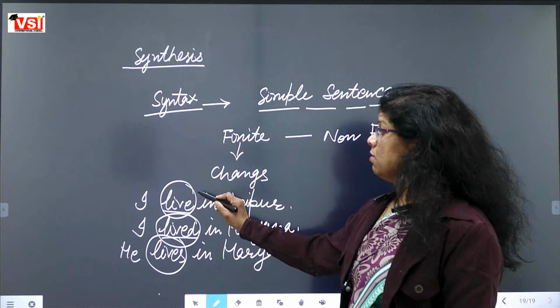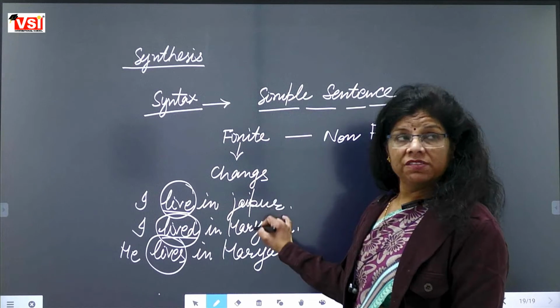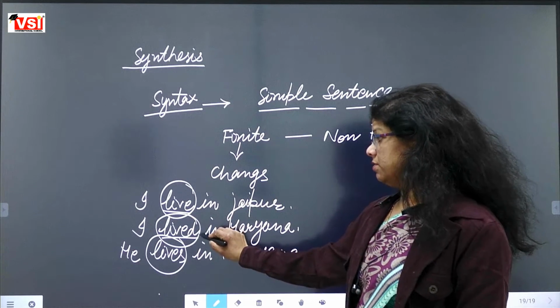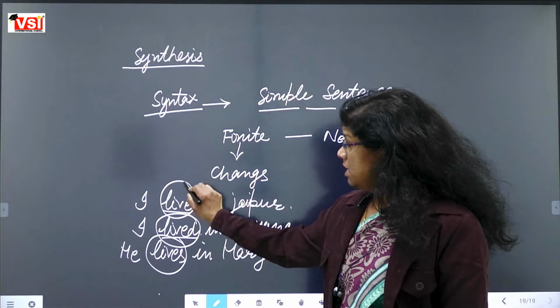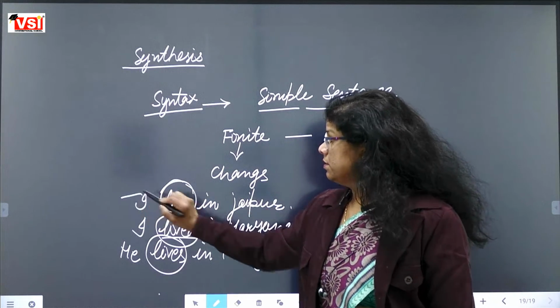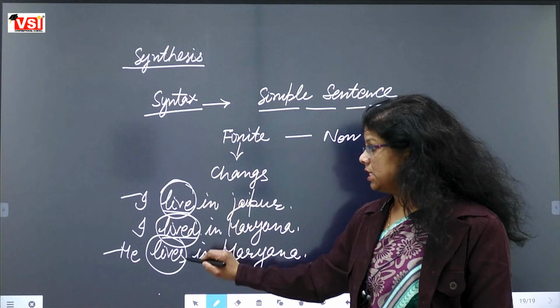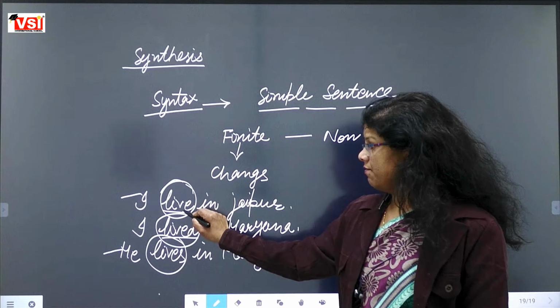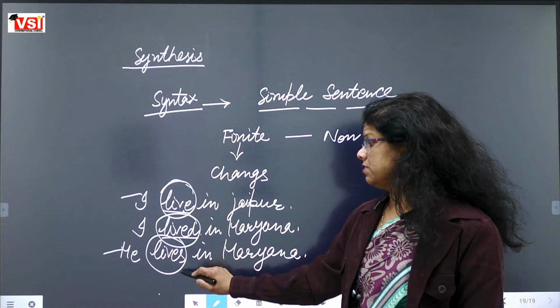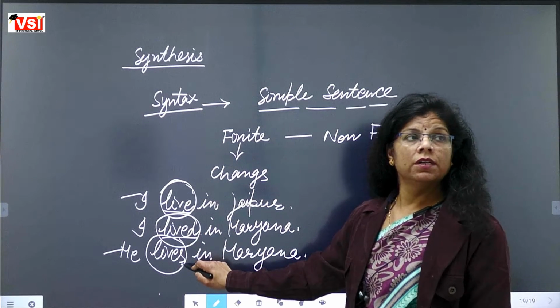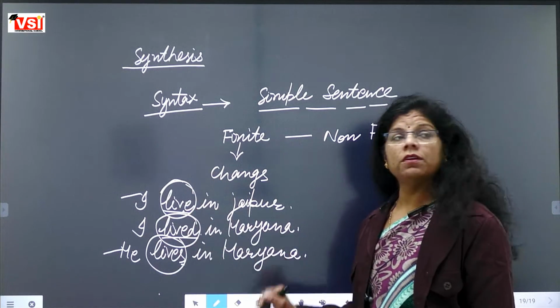It is changing according to the person. It is changing according to the tense. These sentences belong to the present, but in this one we are using lives, in this we are using live. So it is changing according to the person also.